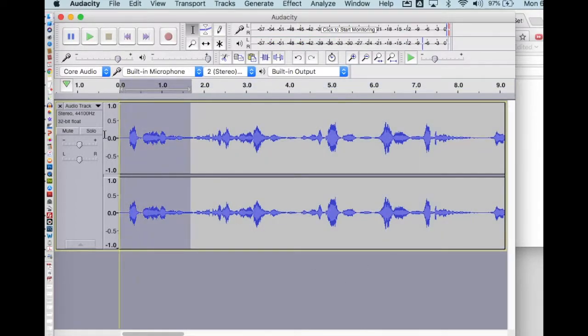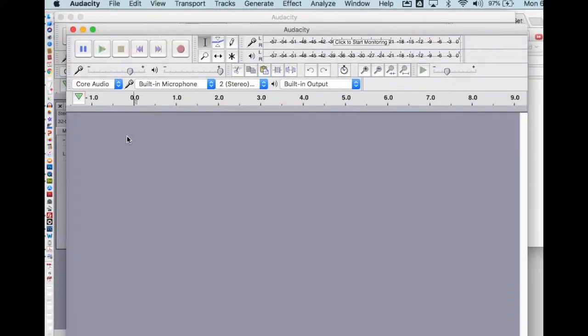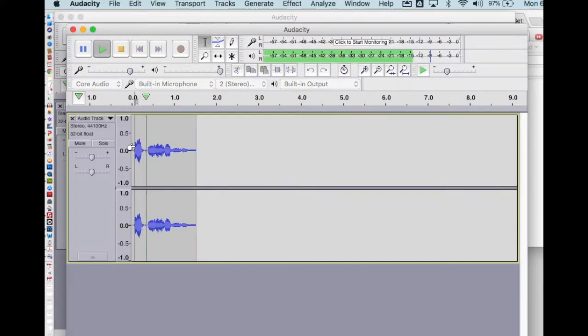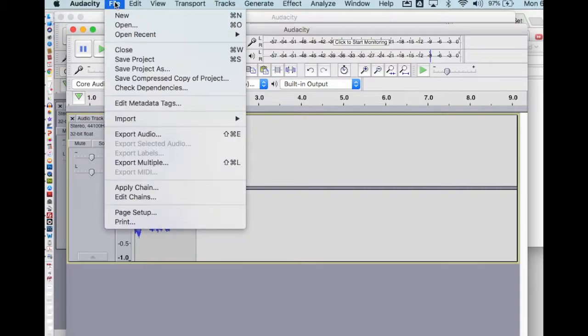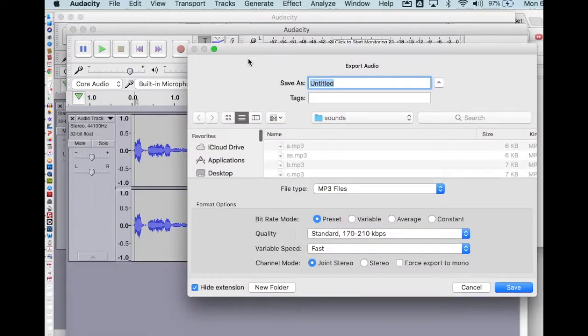So I'm going to take each sound like that, Command X to cut it, Command N to make a new document, and then paste it. It is certain. And then File, Export, Audio. And I want to export them as MP3s. You could export them as waves as well, but MP3 is probably one of the easier ones to work with.